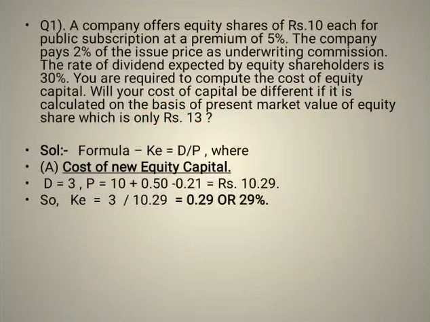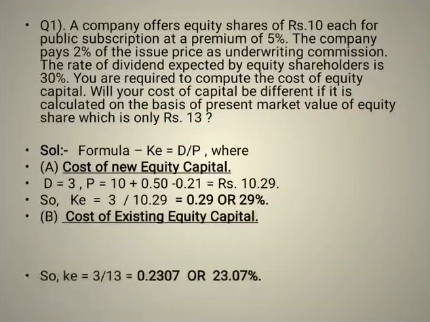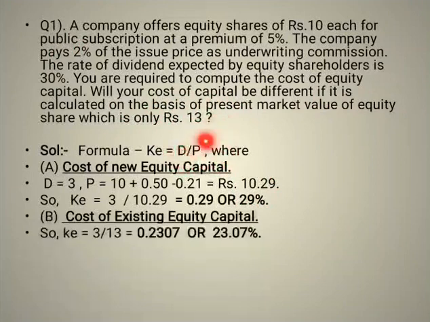What is our formula? Our formula is nothing but D upon P, DPS upon MPS, which is dividend per share upon market price per share, and the dividend is obviously 30%, which comes out to be 3. We already found that over here. And the market price per share, which is given in the last part of the question, is 13. So in place of P we will substitute this 13 and get the final answer as 23.07%.